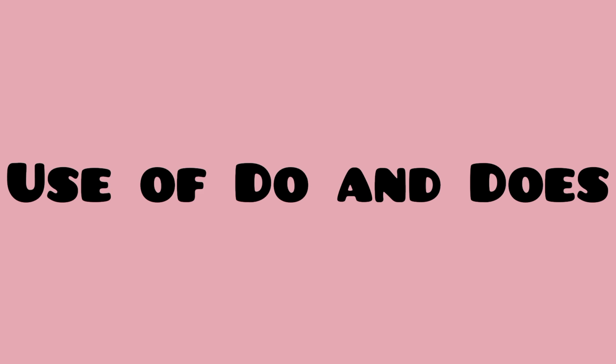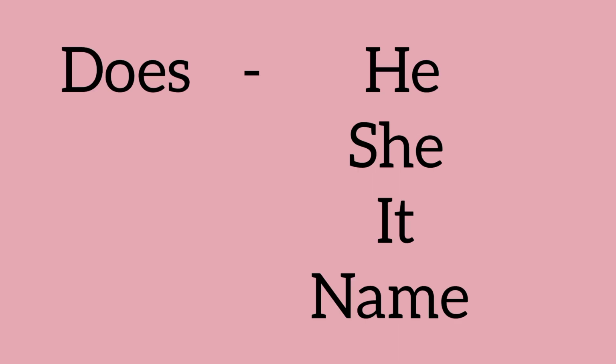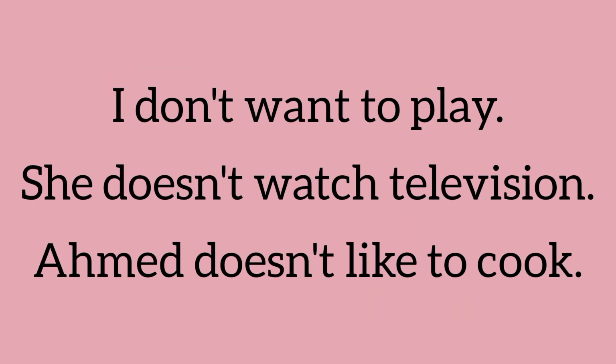Now the question arises, where do we use do and where do we use does? So it's simple. With I, you, we, and they, you are going to use do. With he, she, it, and any name, you're going to use does. Let's look at a few examples. I don't want to play. She does not watch television. Emma doesn't like to cook.